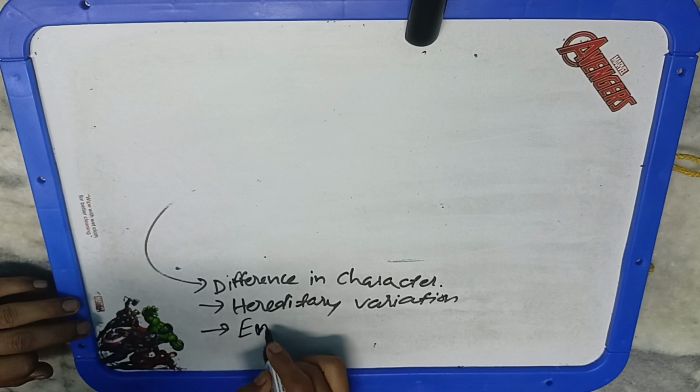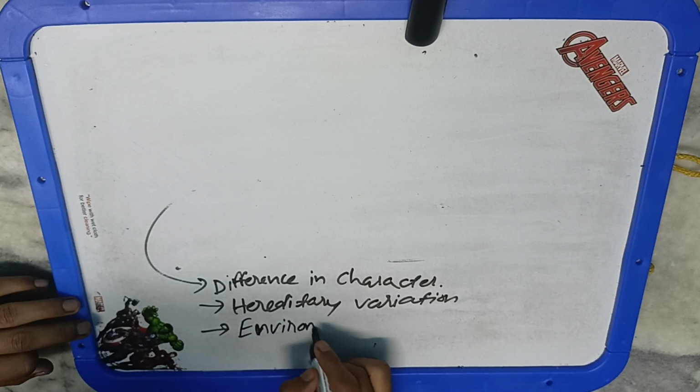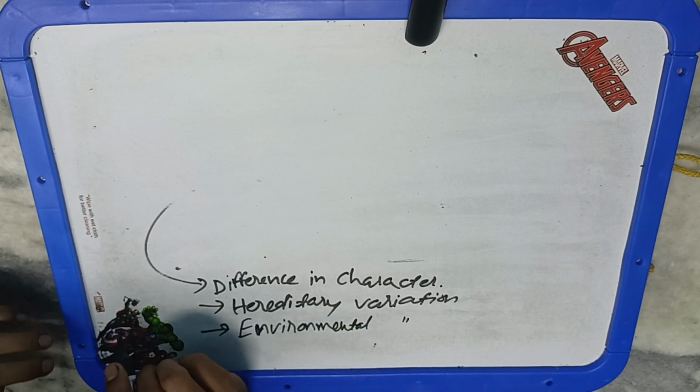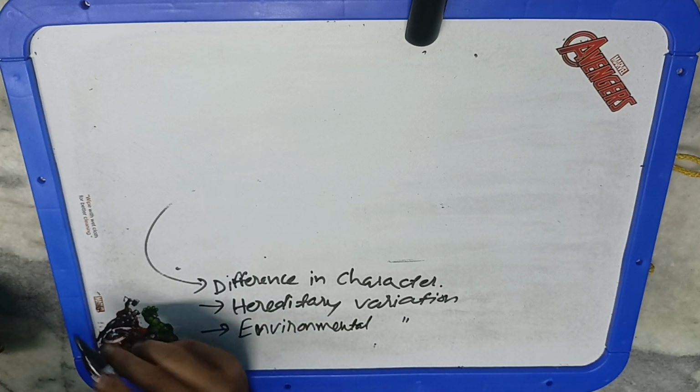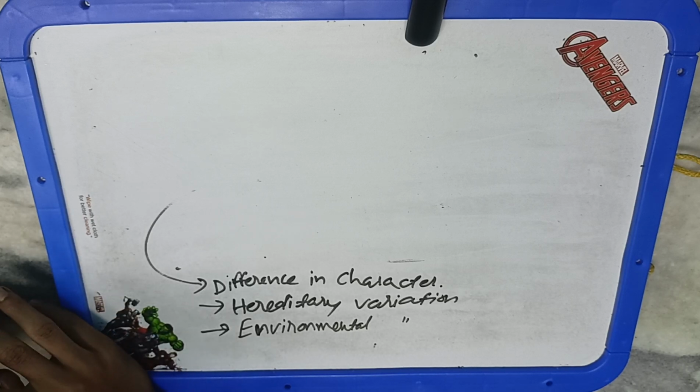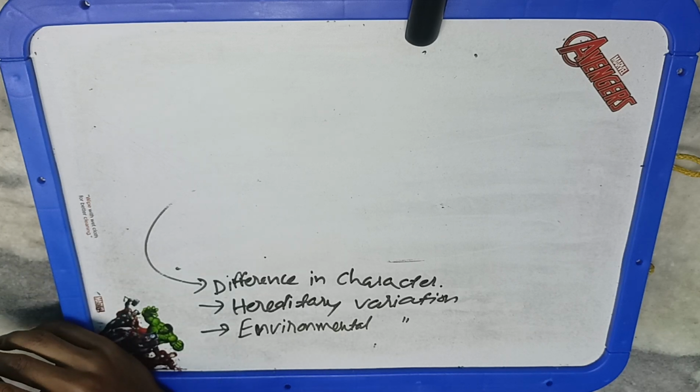Then there is environmental variation. It is due to the impact of the environment on an individual, which may affect the expression of genes. For example, difference in skin color, or similarly different levels of irrigation and fertilizer that lead to different types of phenotype in the same variety. Means in the same population, if we give different types of food and nutrition, the growth will be different. So this comes under environmental variation.